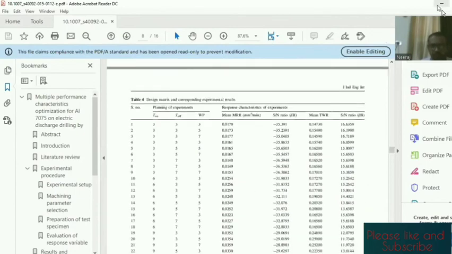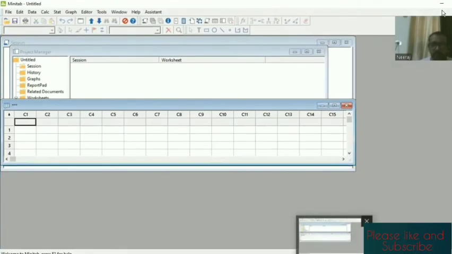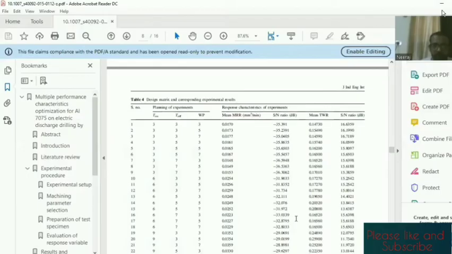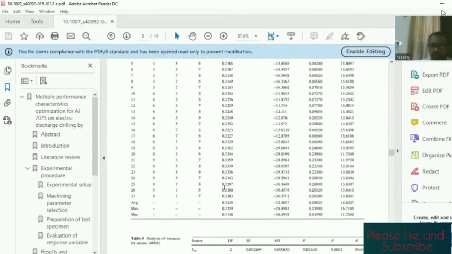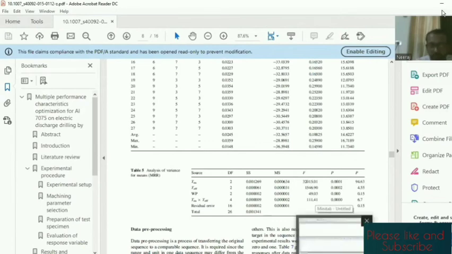If you want to learn anything, pick one paper, operate that software, and try to replicate the result. Try to implement your software on these already set results and find out whether your results come like this, so that you come to know that you have started your software in a proper manner.